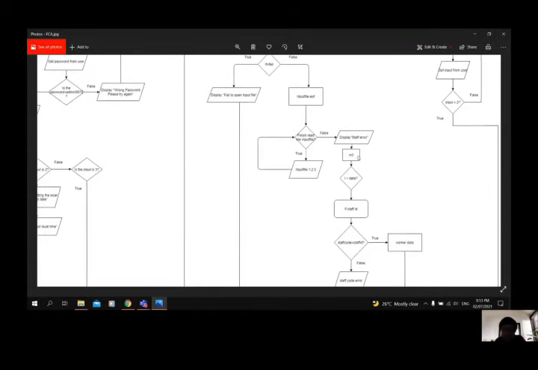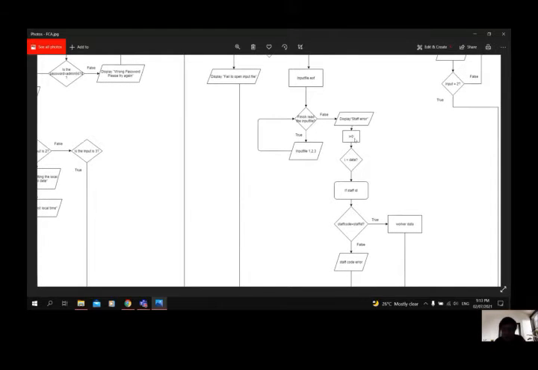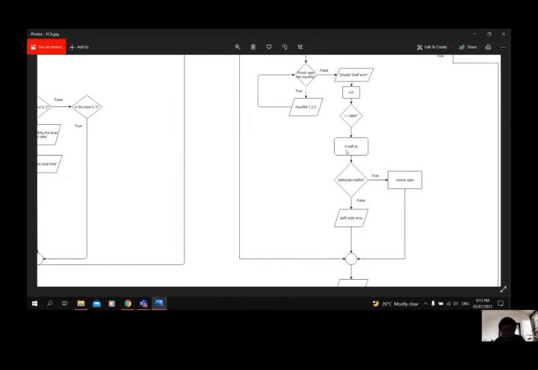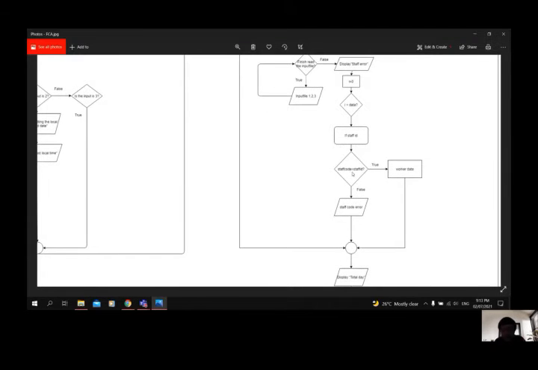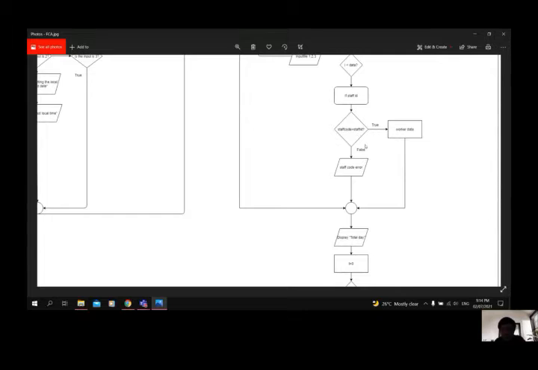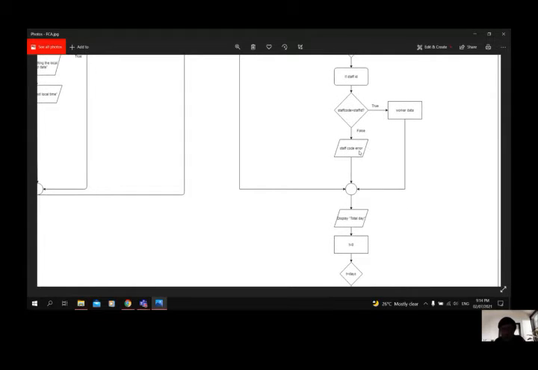So here the I is initiated with 0 and the I is smaller than data. Here the system will check the start ID. If the start code is equal to the start ID, the system will use the worker data. If the start code is not the same as the start ID, the system will display the start code error, and after that the system will jump to here.